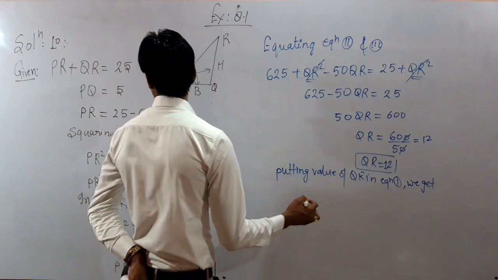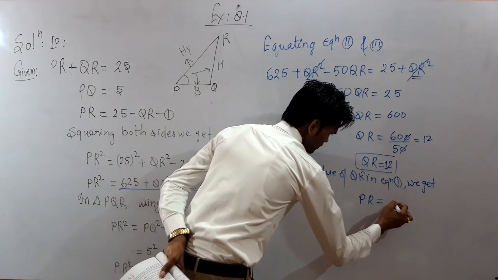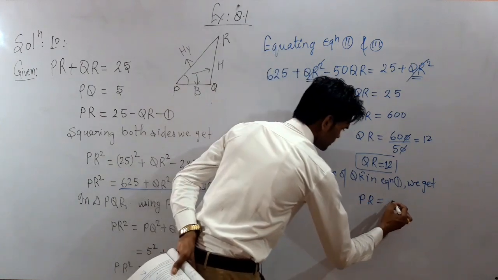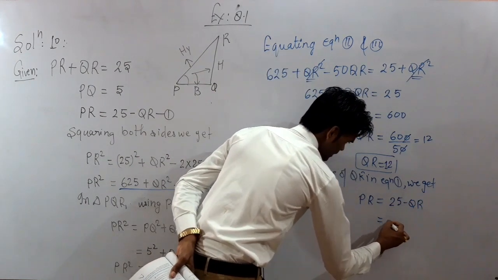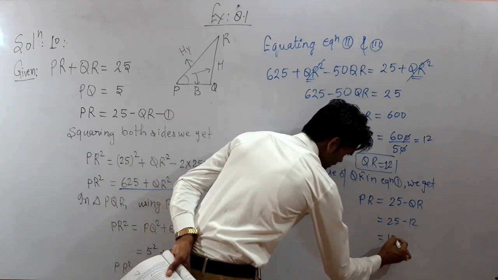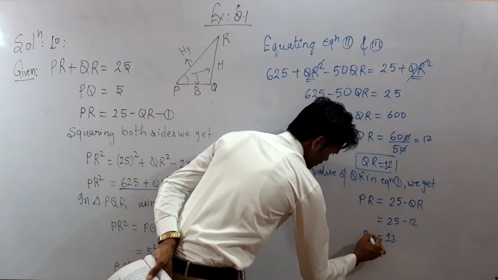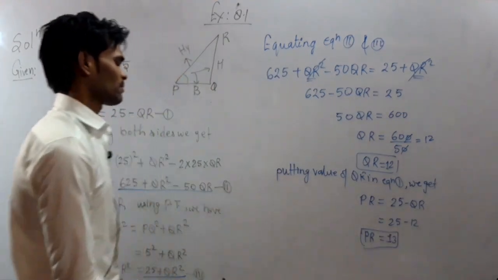In equation 1st we have obtained PR is equal to 25 minus QR. Okay, so it will give you 25 minus 12 and it will give you 13. Any problem to anyone? So we have obtained PR also.